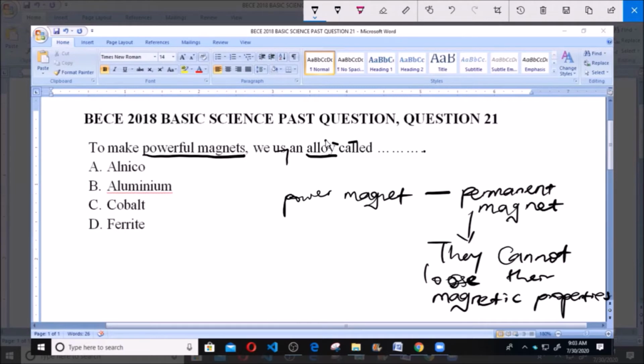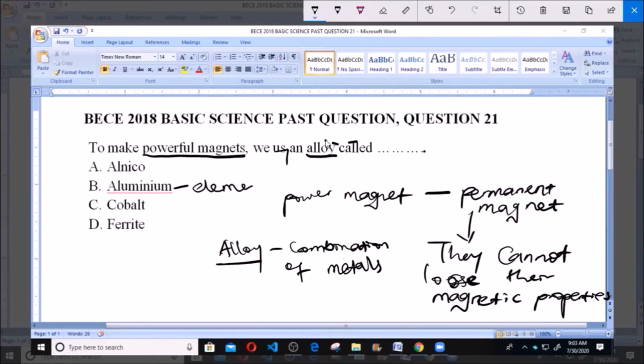Let me start from B. B here says aluminium, and like we know, aluminium is not an alloy, because an alloy is made up of the combination of several metals, like the combination of iron and cobalt, iron and nickel. That's how you get an alloy. But aluminium is an element, just one metal. We are asked to find an alloy which can be used to make a powerful magnet, so aluminium is out of the options.